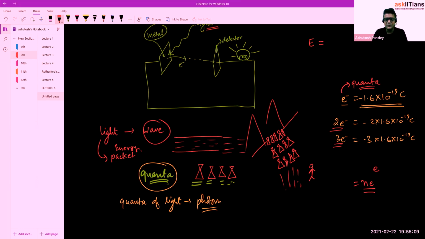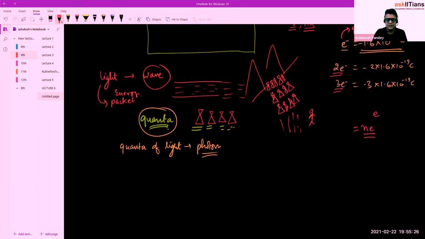So he proposed that if there is light with frequency nu, nu being a Greek letter, then the energy associated with that light wave will be directly proportional to nu.